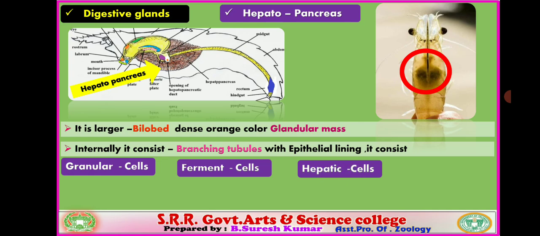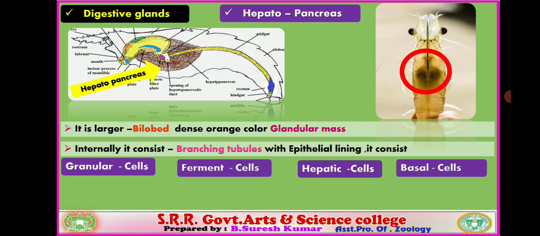So three variants of cells are associated with the branching tubules of the hepatopancreas. You observe the morphology of the hepatopancreas inside. Numerous tubular structures are there. Such tubules are lined with epithelium. Such secretory epithelial cells are of three variants: granular cells, ferment cells, hepatic cells.